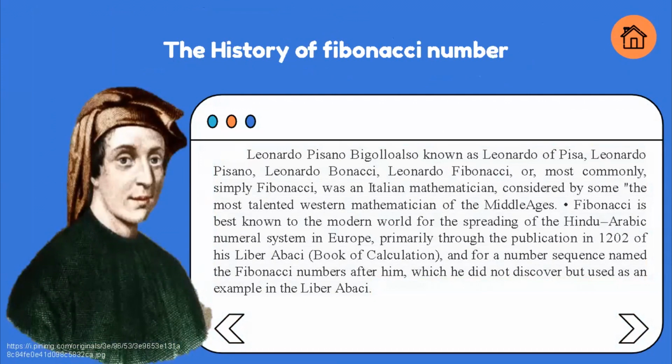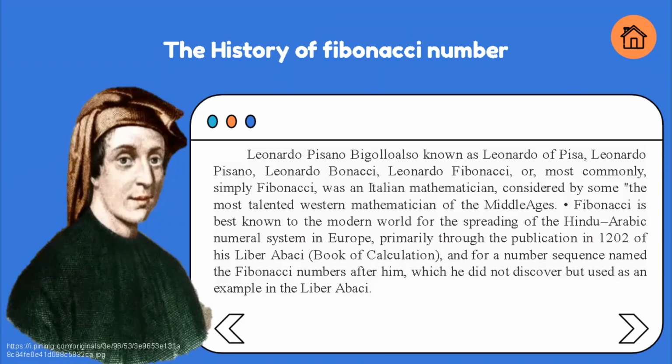So next we're going to talk about the history of Fibonacci numbers. Leonardo Pisano Bigolo, also known as Leonardo of Pisa, Leonardo Pisano, Leonardo Bonacci, and Leonardo Fibonacci, or most commonly simply Fibonacci, was an Italian mathematician considered by some the most talented Western mathematician of the Middle Ages.